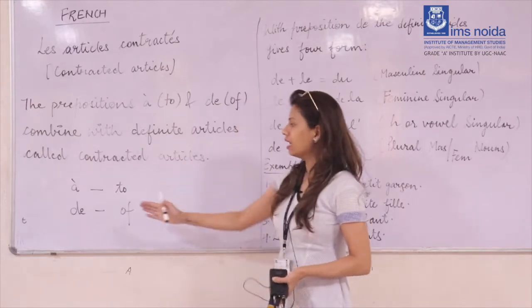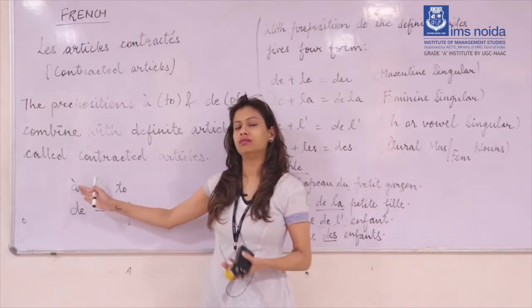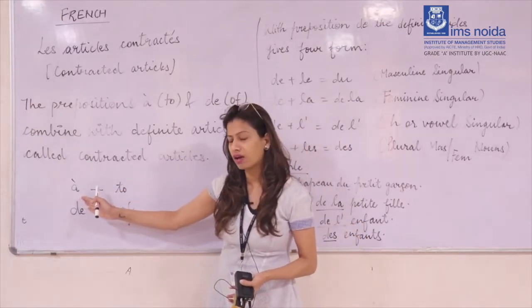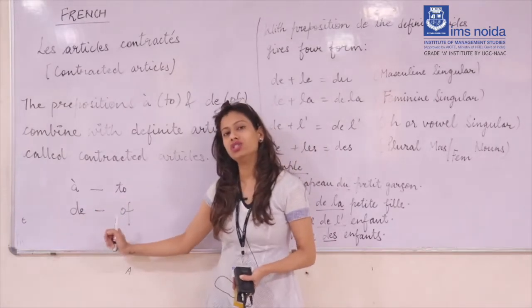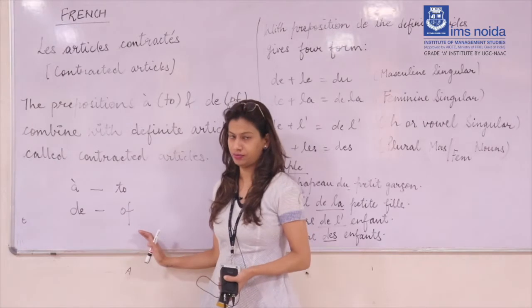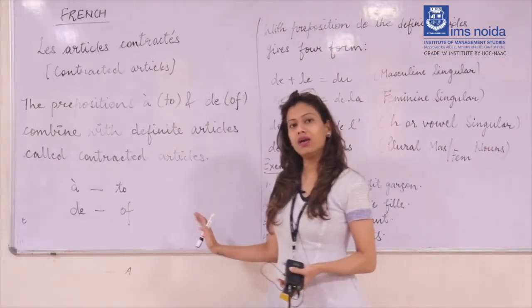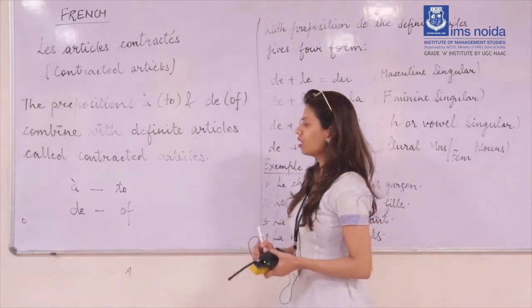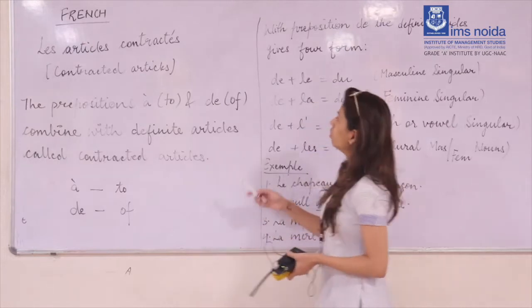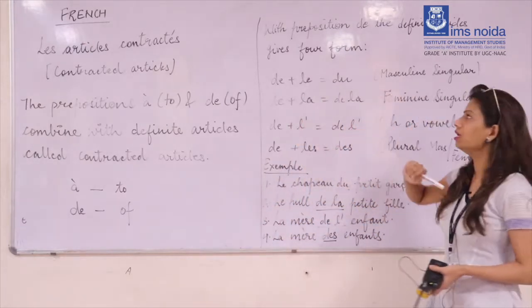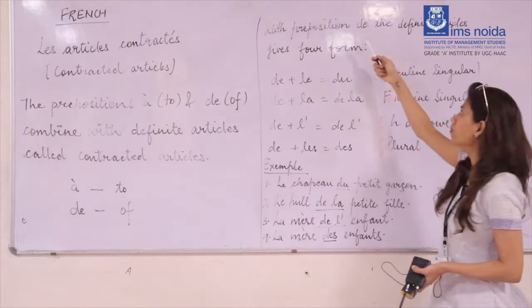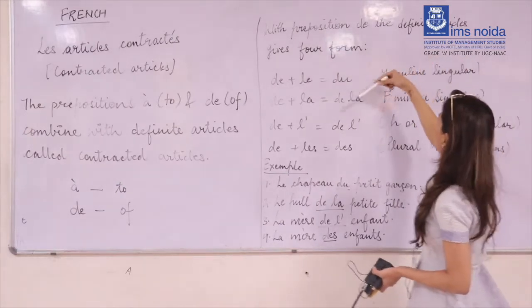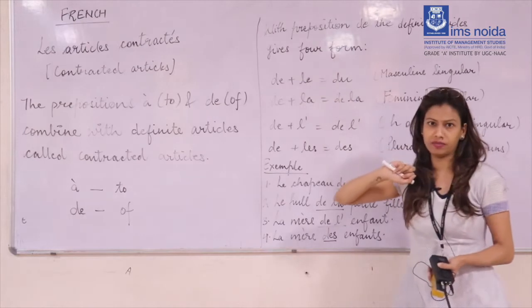À is the preposition in French which means to, and de is the preposition which means of. When you combine it with the article, it comes like this. With the preposition de, which means of, the definite articles give four forms.